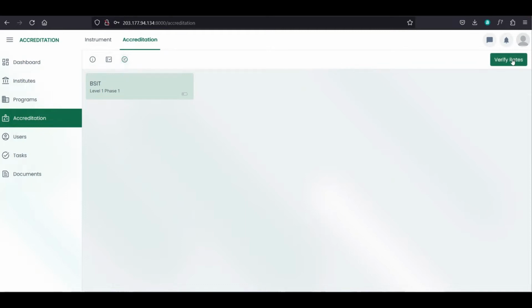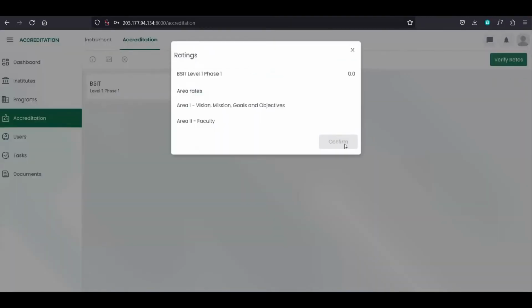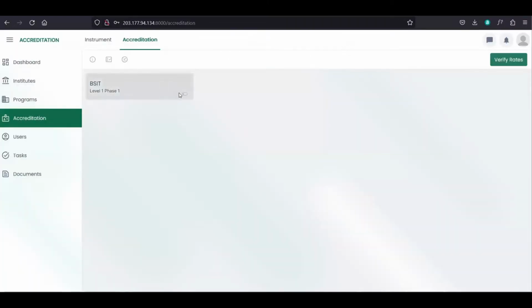You can also verify rates. So if nanay rates ang program level, so you can see it in here and confirm the ratings of this program. So pwede po nimo siya i-restrict. So when you turn on restrict, so for example, it's turned on. So once we turn on, the users cannot upload or manage documents. So while it is restricted, the users assigned in BSIT level 1 phase 1, dili sila pwede maka-upload or manage sa documents.